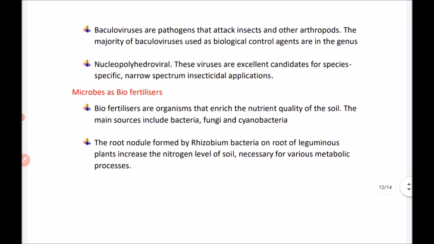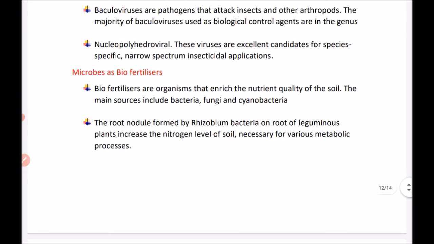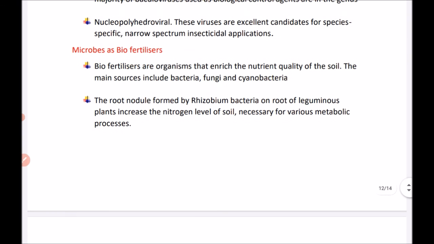Now microbes are also used as biofertilizers. What do we mean by biofertilizers? Biofertilizers are organisms that enrich the nutrient quality of the soil. The main sources include bacteria, fungi and cyanobacteria. So these microbes enrich the nutrient quality of the soil.